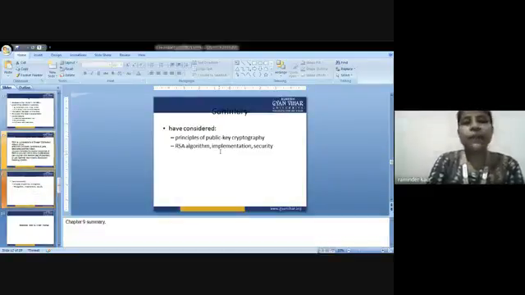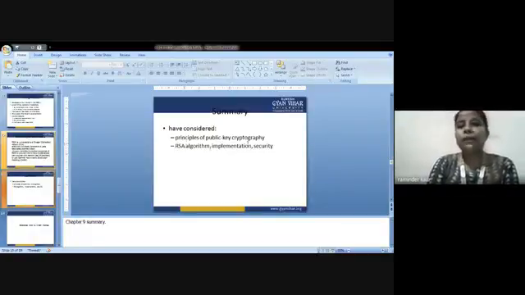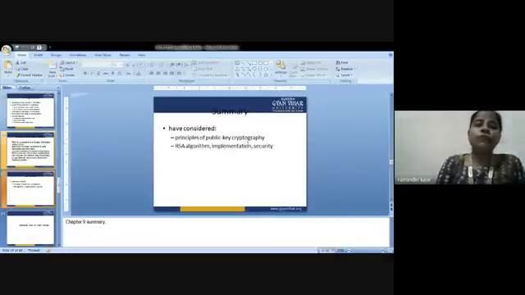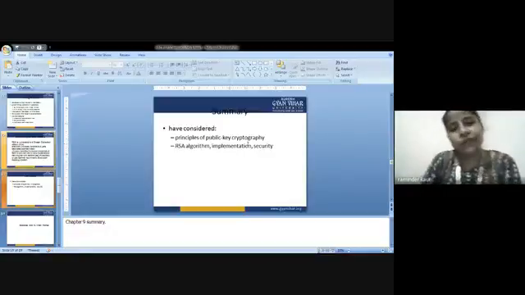So this is the summary that I have discussed so far. We have considered principles of public key cryptography by using various mathematical descriptions, and the public key cryptography concept was already discussed yesterday. What is public key cryptography, what is private key cryptography, what is private key? Actually in public key cryptography we are supposed to use private key, RSA algorithm, implementation, security with the help of number theory. And in addition, we have used the terms exponentiation, integer factorization, timing attacks. So this was all about my today's lecture.